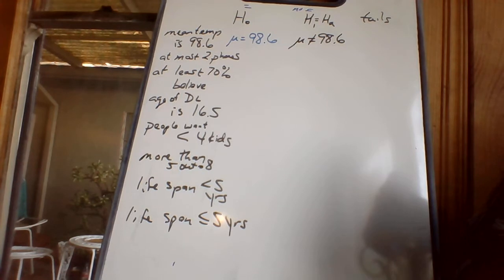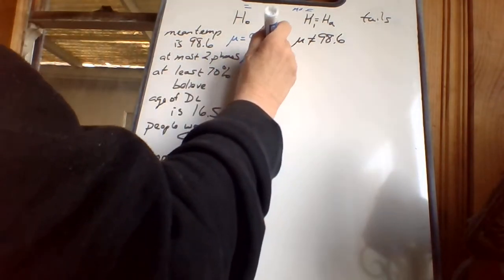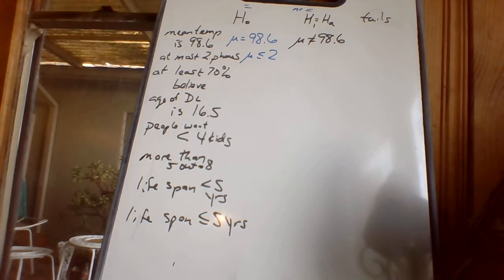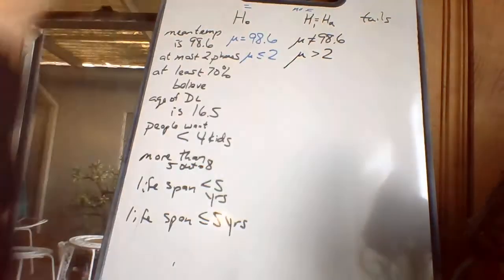At most 2 phones. Okay, so I got to figure out about the English language again. People who have at most 2 phones don't have 3. The most they have is 2. So they might have 0, or they might have 1, or they might have 2, but they definitely don't have 3. So they have less than or equal to 2. And then the opposite of that is to say greater than.